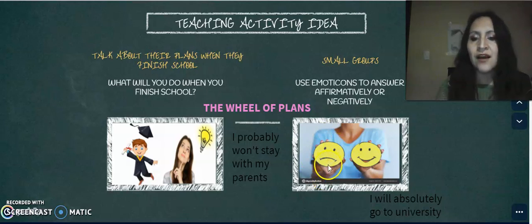Otherwise, if the face is sad, the student will answer negatively. So here I have two examples. I probably won't stay with my parents when I finish school, or I will absolutely go to university when I finish school.